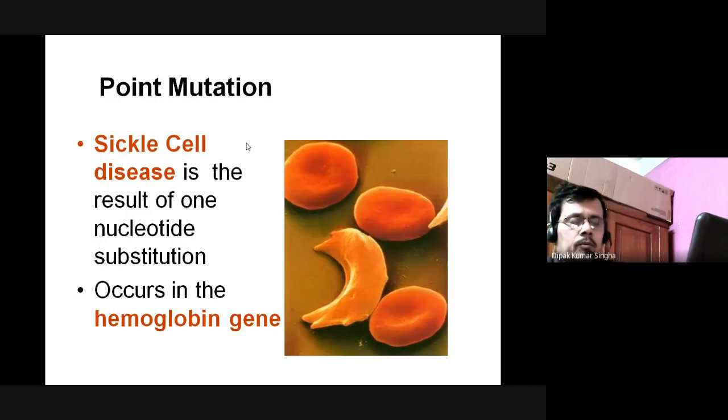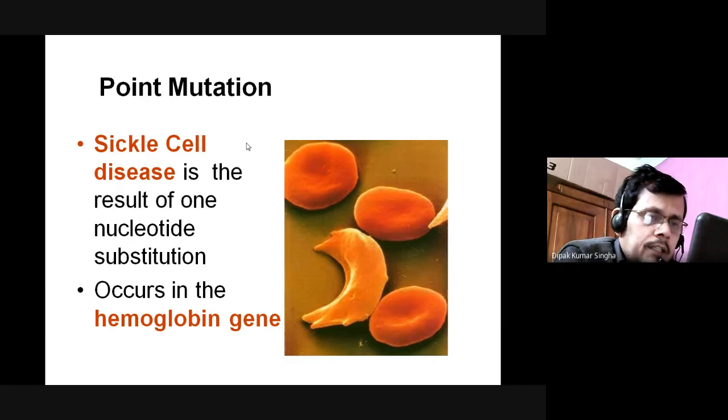The RBC becomes sickle-shaped. In the hemoglobin gene, at position number 6, glutamic acid is replaced by valine, which produces sickle cell anemia. The oxygen carrying capacity is reduced, causing severe anemia, and finally death may occur. It occurs in the hemoglobin gene.